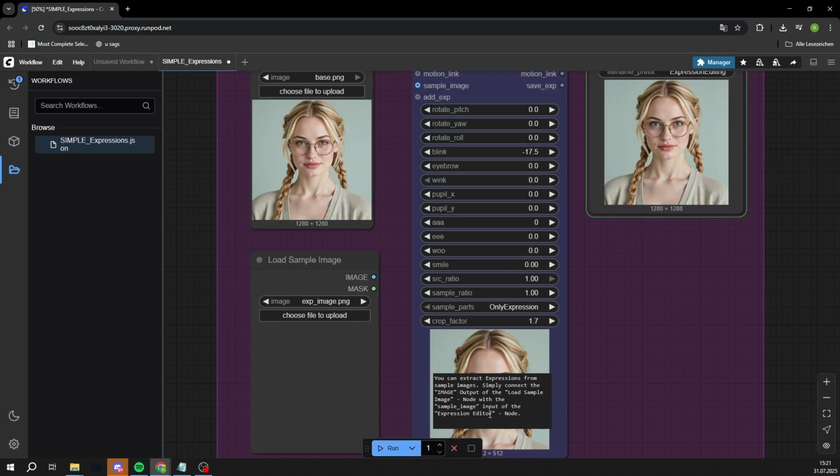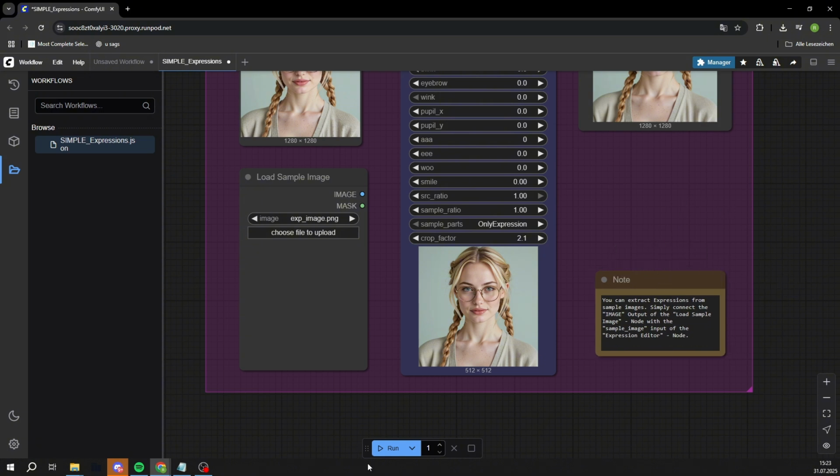Blink controls whether the eyes are open or closed. Eyebrows raises the eyebrows. Wink makes her wink. Pupil X and pupil Y control the direction of the gaze. AAA opens and closes the mouth. E controls how wide the mouth is. Woo creates a duck face-like expression with positive values. Smile, pretty self-explanatory. Makes her smile.